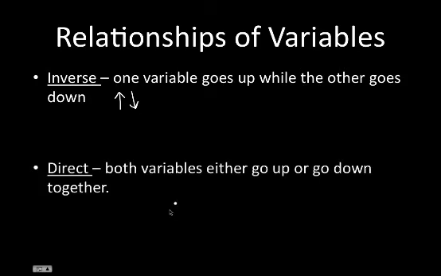And that's very different than this one here that says as one variable increases or decreases, so does the other one. Or both variables either go up or they go down together. Meaning if you increase one, the other one increases. And in here, if you decrease one, the other one decreases. This is direct because they're doing the same exact thing. Inverse means that they're doing opposite things. That's what those relationships mean.